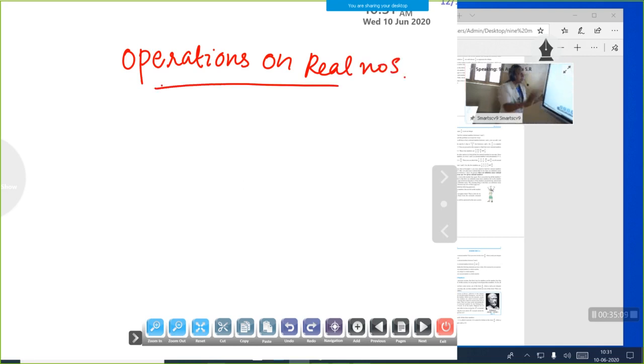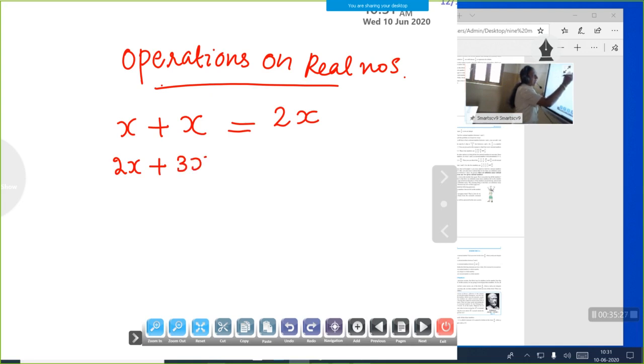First, see how to add two numbers. Only the same variable we can add: x plus x, what is our answer? Equal to 2x. This is an algebraic expression: 2x plus 3x equals what? Only the same variable we can add. So our answer is 5x.